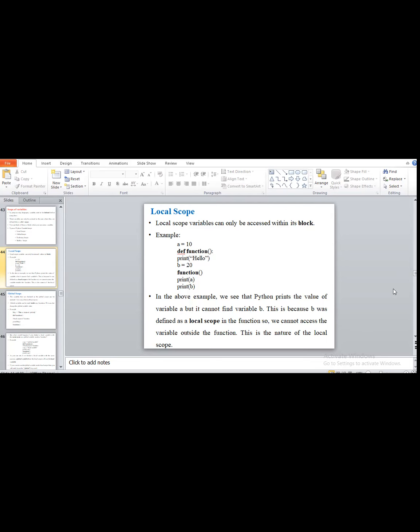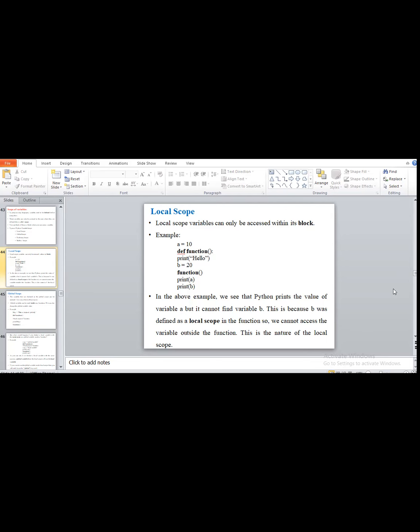So what can we see here? Python will print the value of variable a, but it cannot find the variable b.